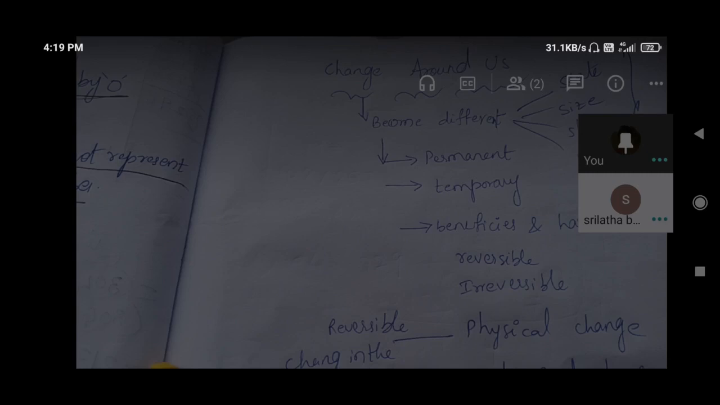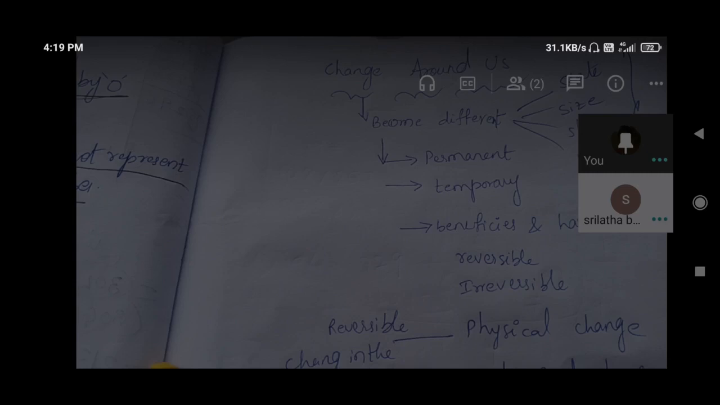Yes. The first lesson in this is changes around us. What is actually the meaning of change? Change means become different.